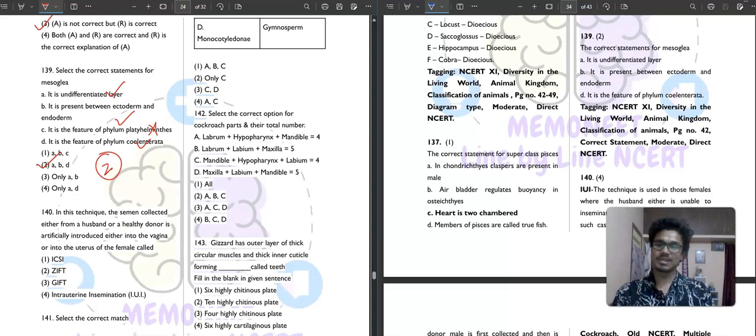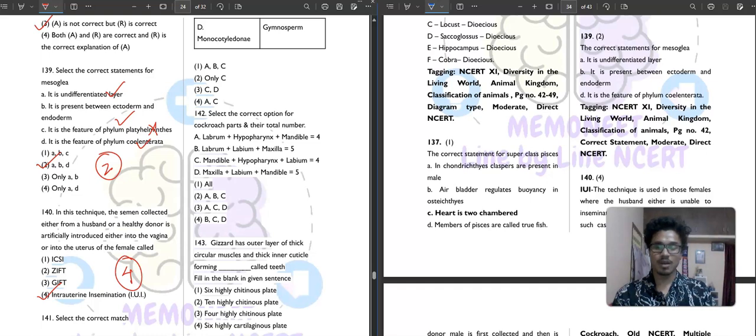technique, the semen collected from either a donor, a husband or a healthy donor, is artificially induced either into the vagina or into the uterus of the female. So what is this called? That is definitely intrauterine insemination. So the fourth option is your correct answer.